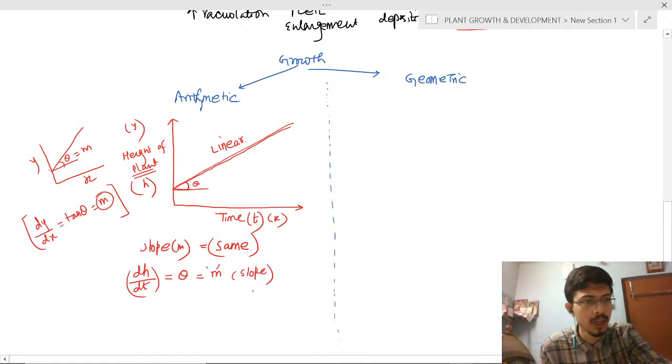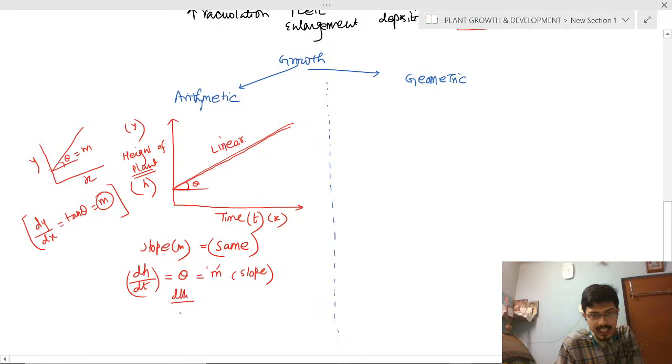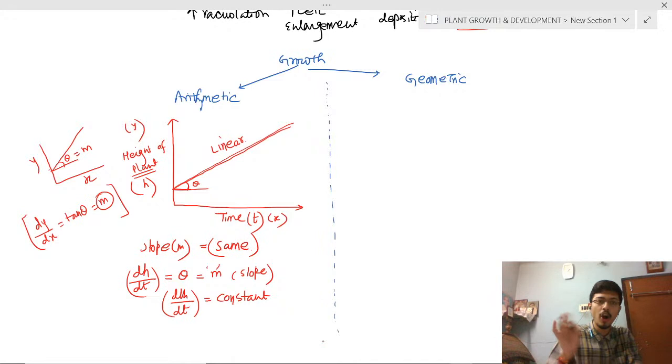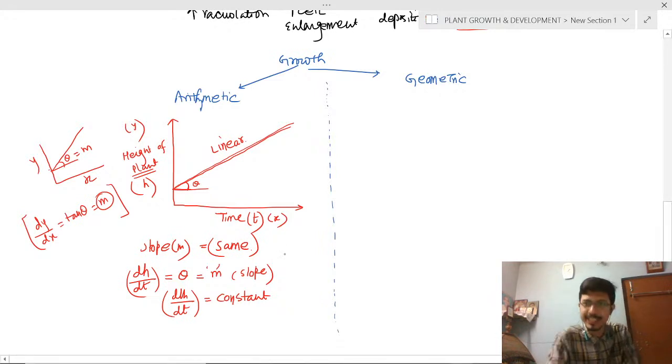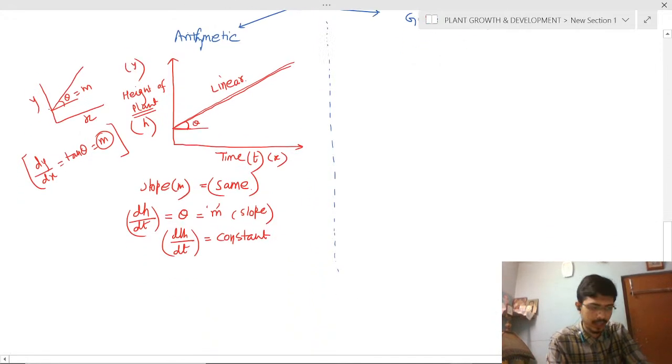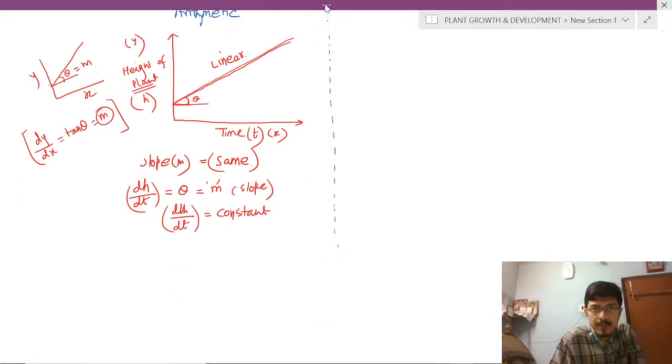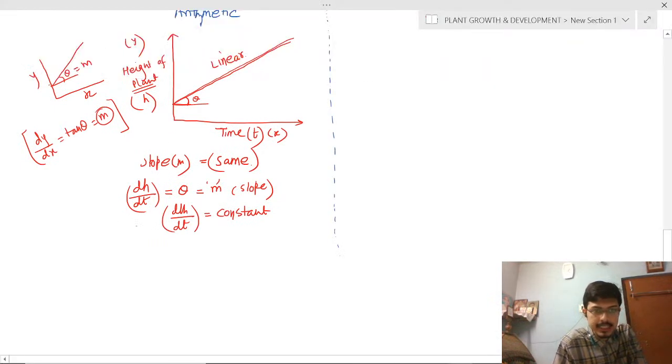And we have talked about already that dH/dt or slope is the same. So dH/dt here is the same, or constant. So what is constant? dH/dt. So the growth of the plant, or the height of the plant per unit time, is constant. So this is known as arithmetic growth, or a linear curve is obtained. Clear? Is it clear to all of you? Please respond. Is it clear? Okay.